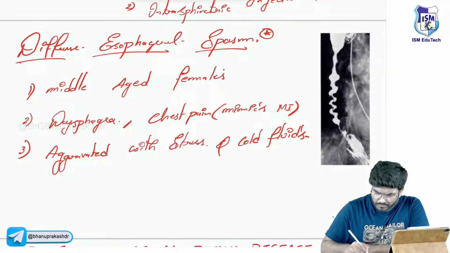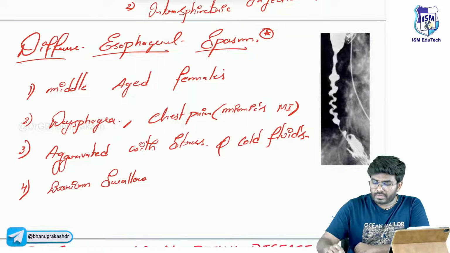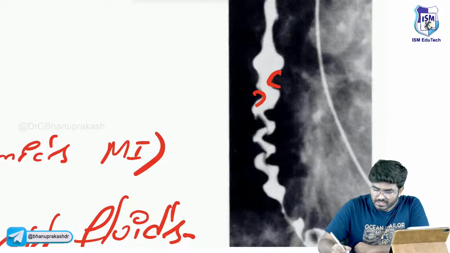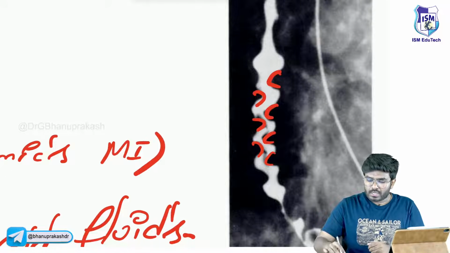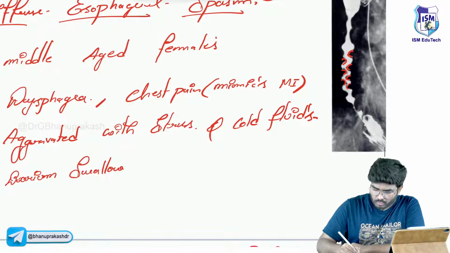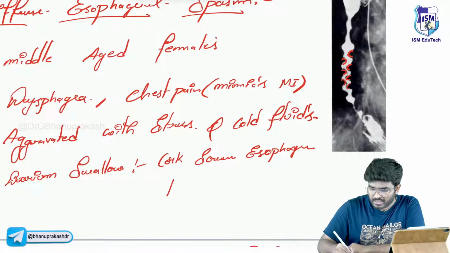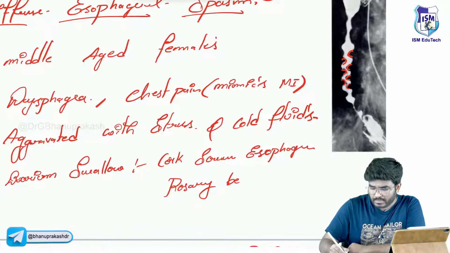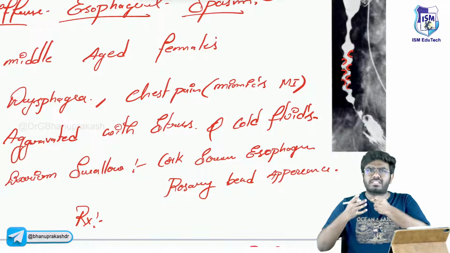Now, if you ask these patients to go for a barium swallow, you can very clearly see these are the contracted regions. In these regions, the esophagus is contracting so much. How is it looking? It's looking like a corkscrew. Corkscrew esophagus, also called rosary bead appearance. There are diffuse contractions of the muscles.